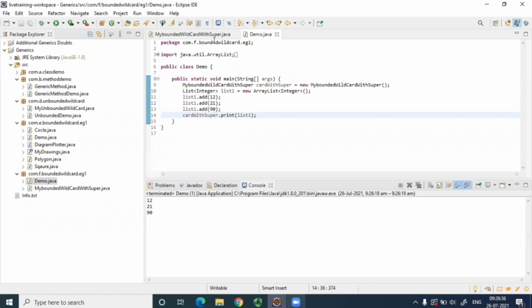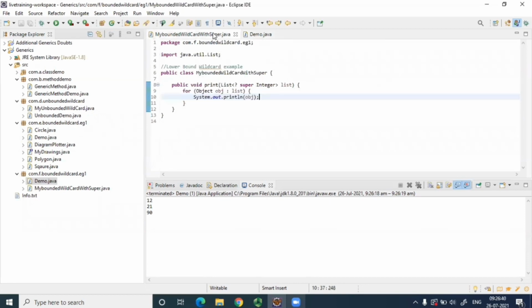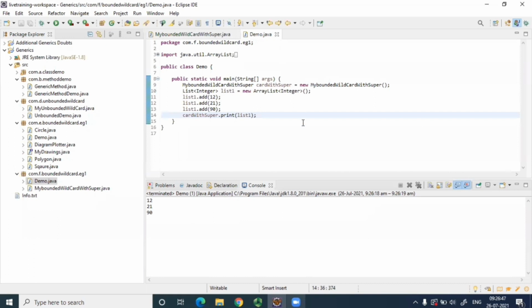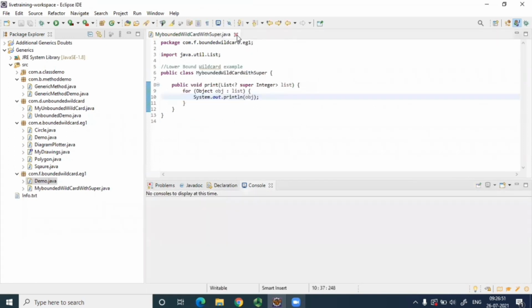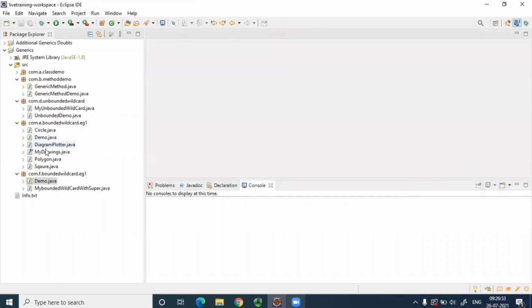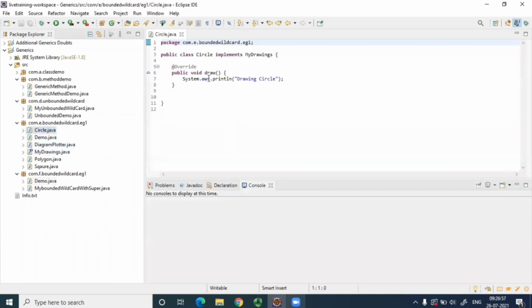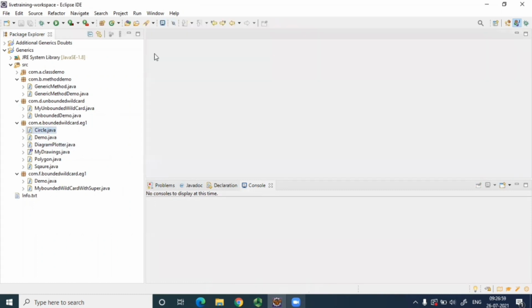No. If I create a list of long or float, will it accept it? Yes. Correct. Because anything that is a super of integer, it will accept it. Okay, so this is clear. That custom class we have seen over here already, right? This was an example of a custom class in this, right? So I think that is not a problem.